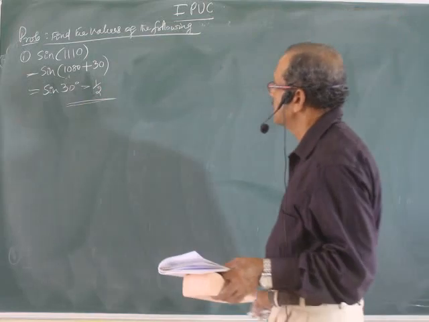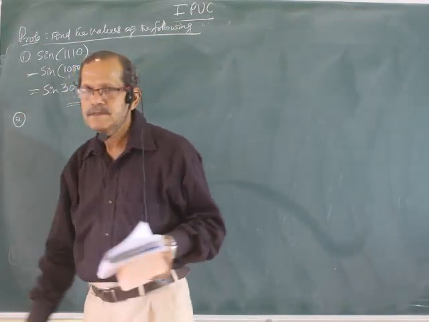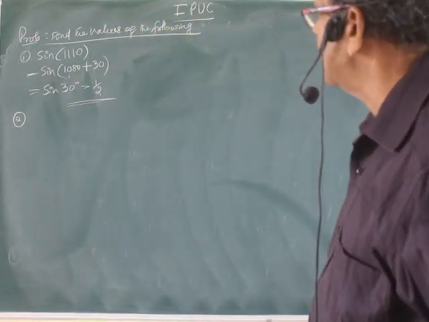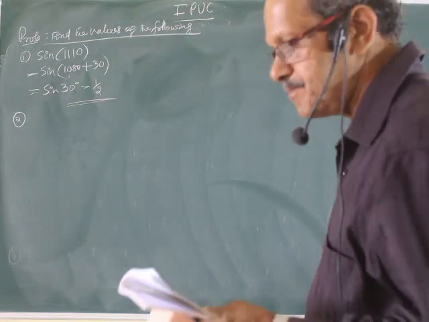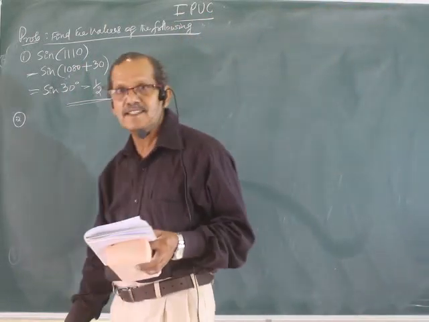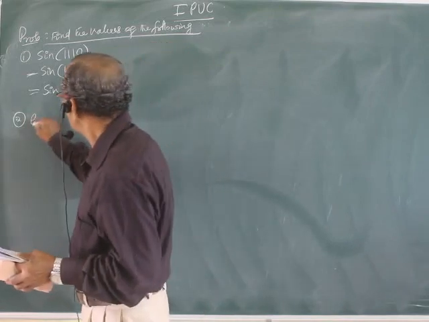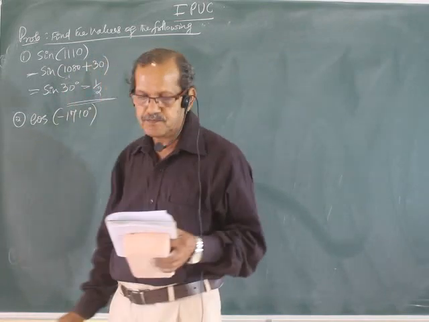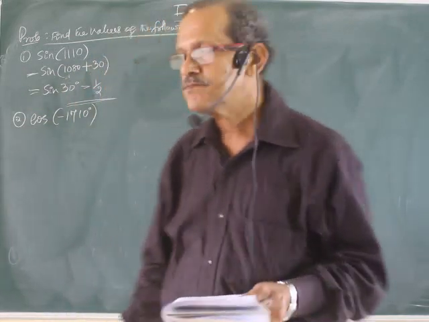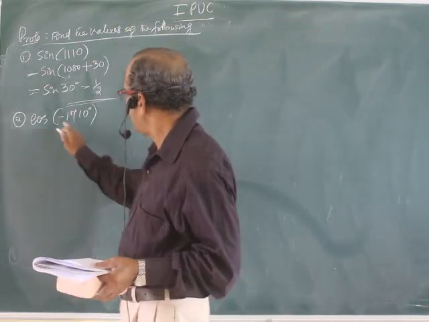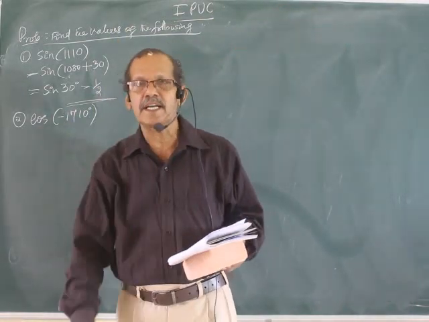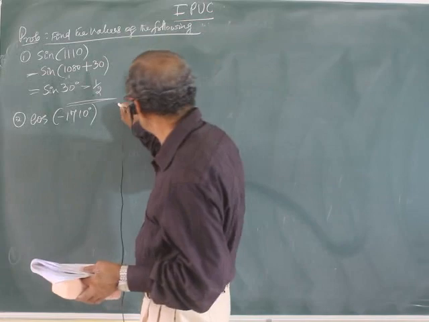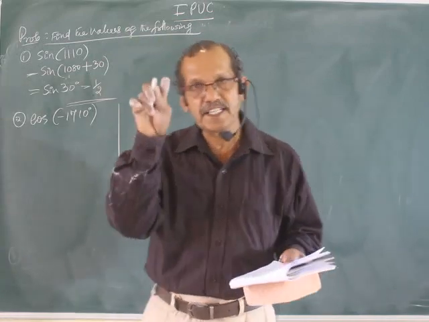Got the idea clearly? Write slowly. Understanding each and every step, write the solution of the problem. These are the problems from the exercise. Cos of minus 1710 degree. If the angle is negative, there are 2 methods I told you. Let me do both the methods. Whichever method you find easier, you can do that.